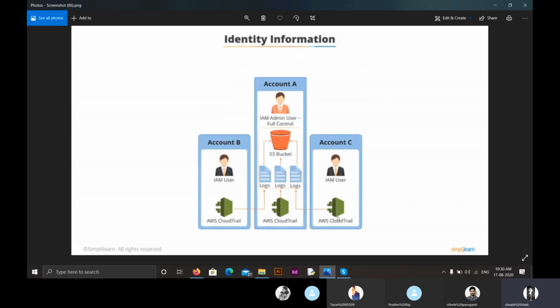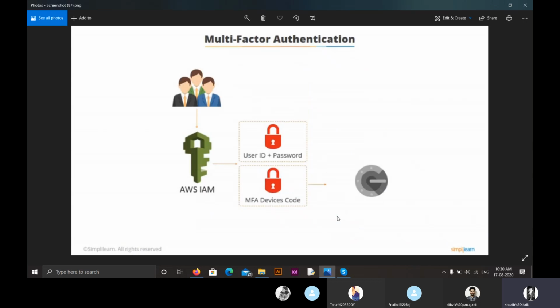Moving on to PCI DSS compliance, that is payment card industry data security standard compliance, which ensures secure transactions through cards, whether it might be a debit card or a credit card. And the seventh one, that is MFA, multi-factor authentication. We can have absolute security using multi-factor authentication, where the user requires an MFA device code every time he logs in to access the services he wants to control.